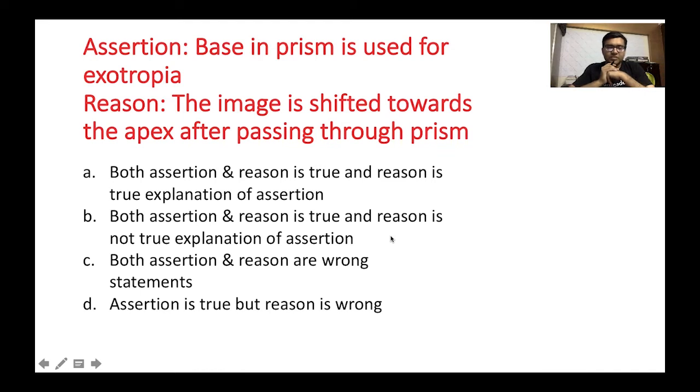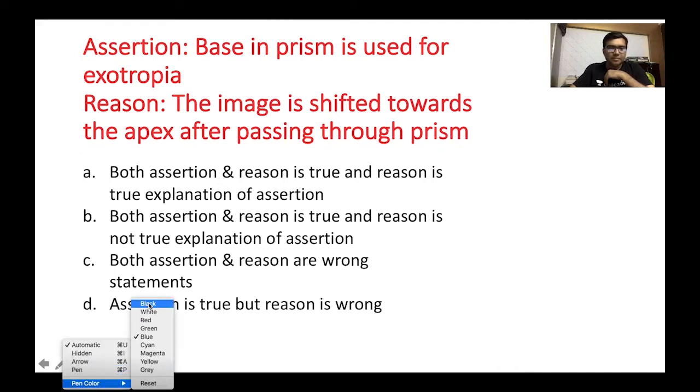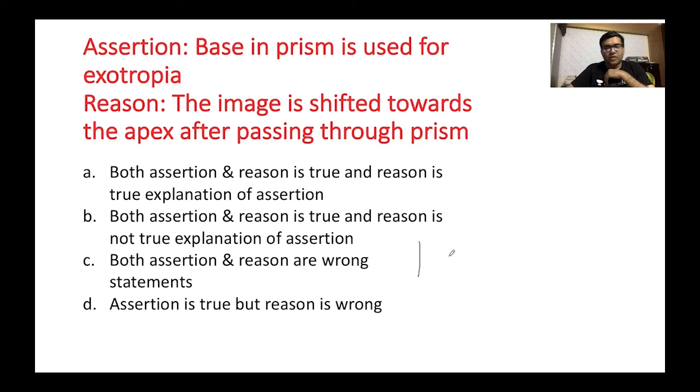Let's move to another question from the dreaded topic of squint. So base in prism is used for exotropia. The image is shifted towards the apex after passing through the prism. So first we see what is base in prism. So let's say this is the base of the prism and this is the direction of the apex. Okay, so this is called base in prism. Okay, so let's say this is my nose. And what is esotropia? Esotropia is convergence of eye.